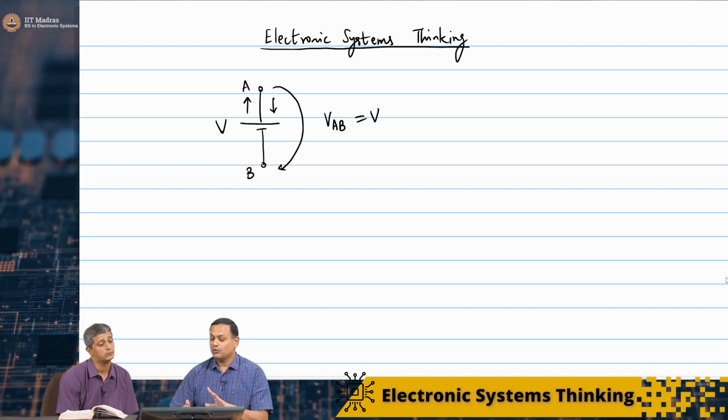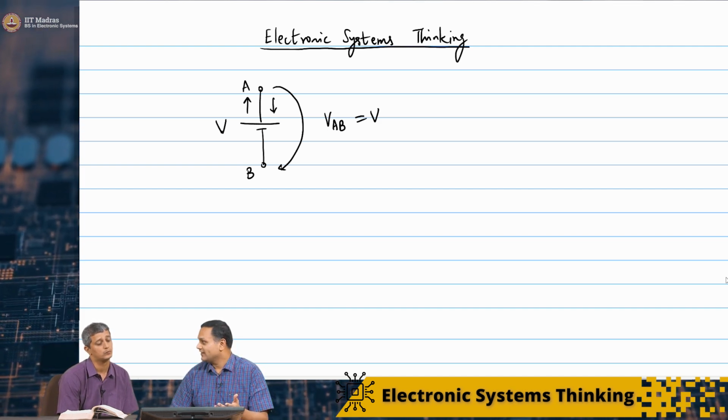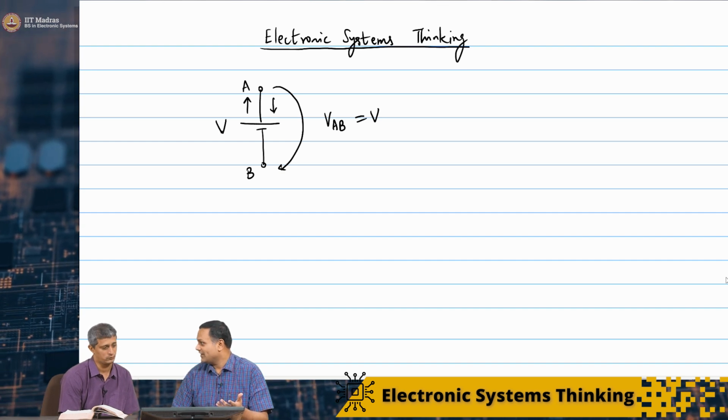Now, in electrical circuits there are two quantities of interest primarily, voltage and current.